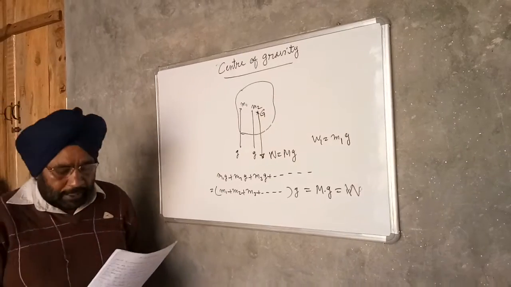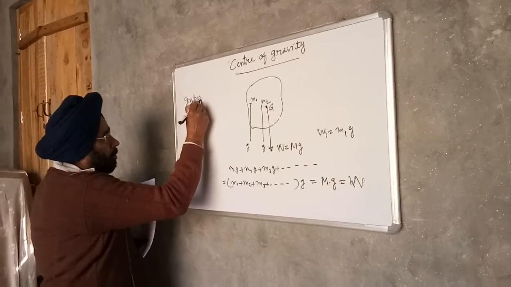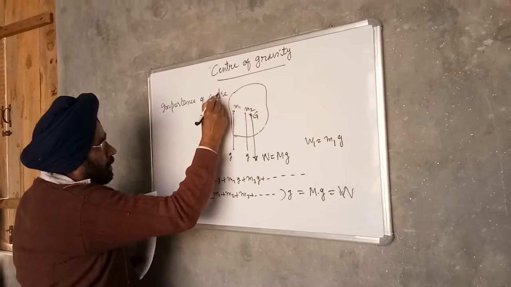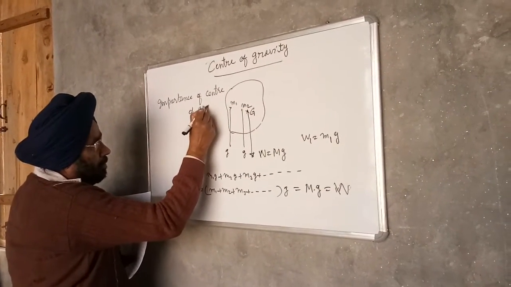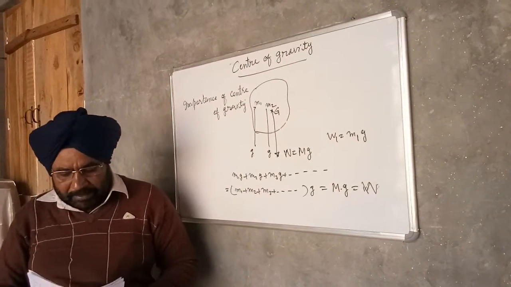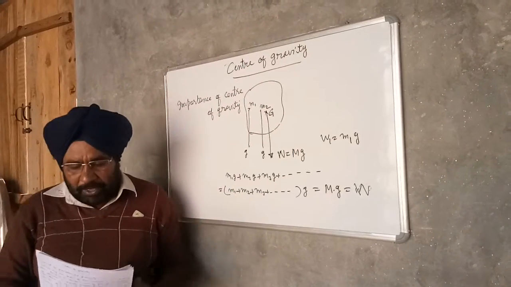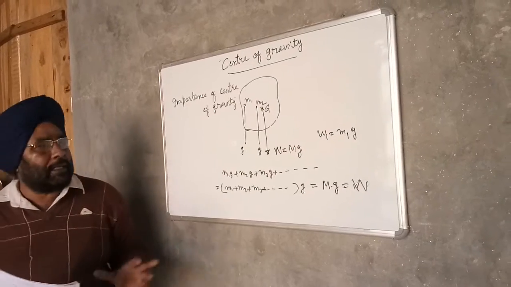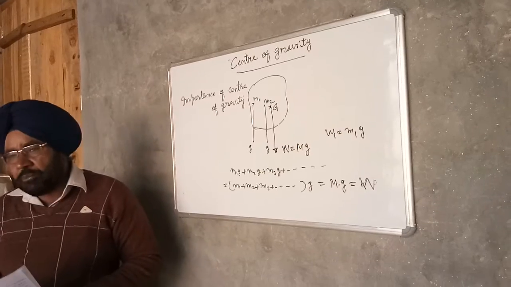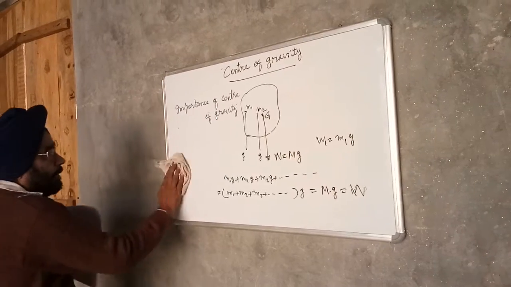So now, the importance of the center of gravity. The center of gravity is of great importance. To know the position of the center of gravity is needed in a number of engineering applications. For example, in the design of dams, the stability of the dam can be checked only if we know the position of the center of gravity. Now, some important points regarding center of gravity.